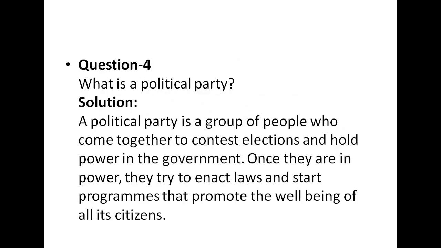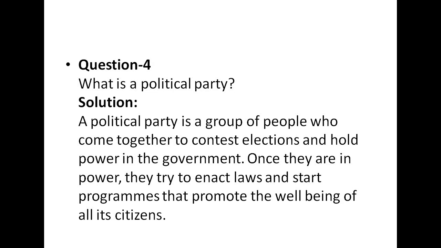Now question number 4, that is a very simple question and it can come as a 1 mark question or 2 mark question where you have to just explain what is the political party. तो ऐसे टाइप के क्वेश्चन में you just have to explain the definitions, not much, or you can give one example, that's it.